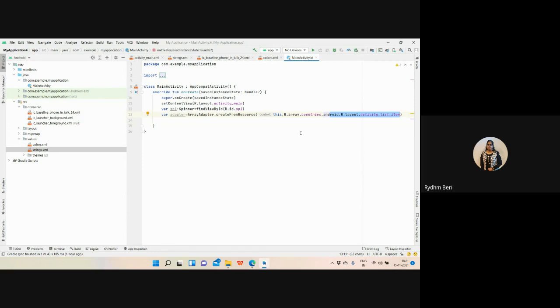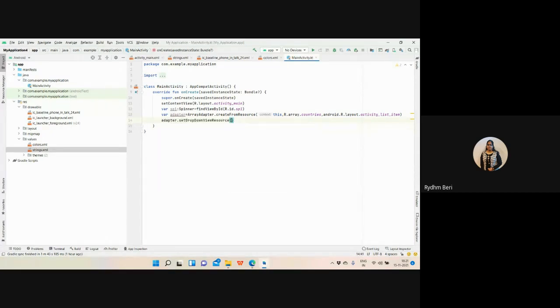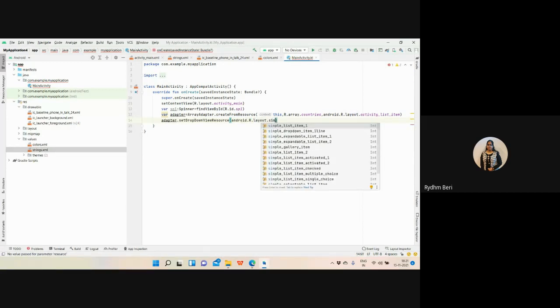Now, further, I need to have the adapter's setDropDownViewResource as android.R.layout.simple_item.